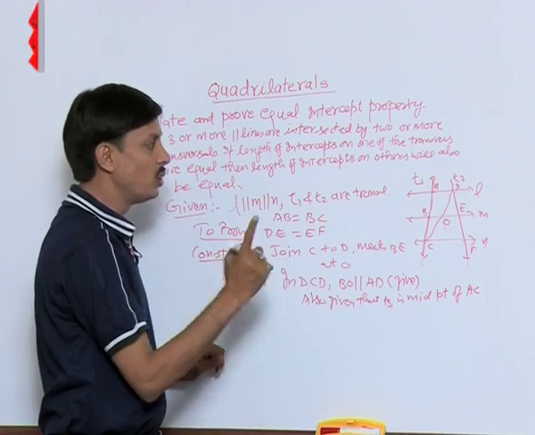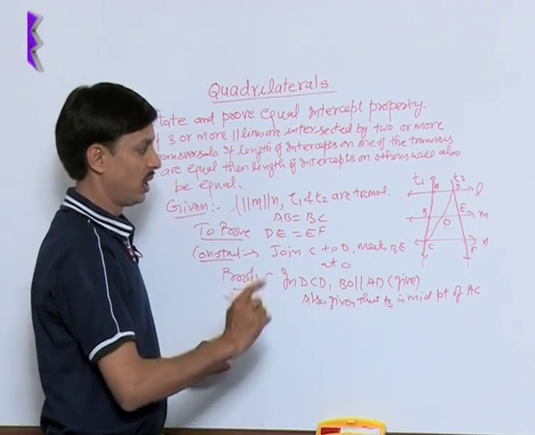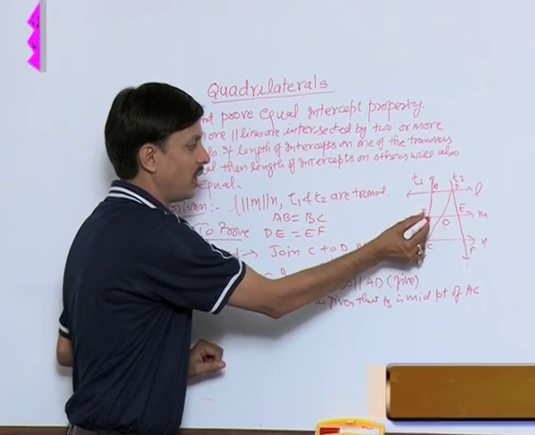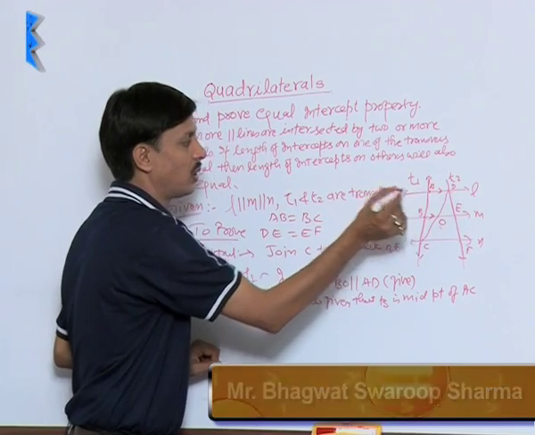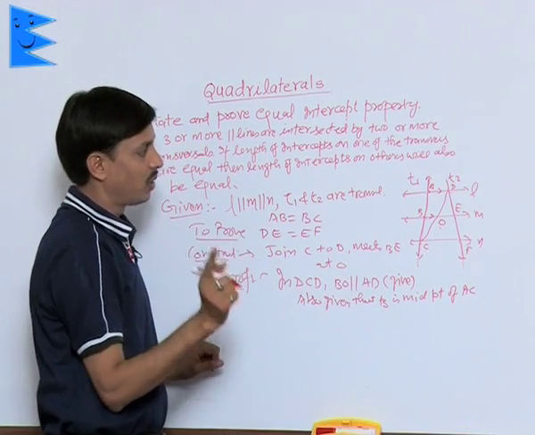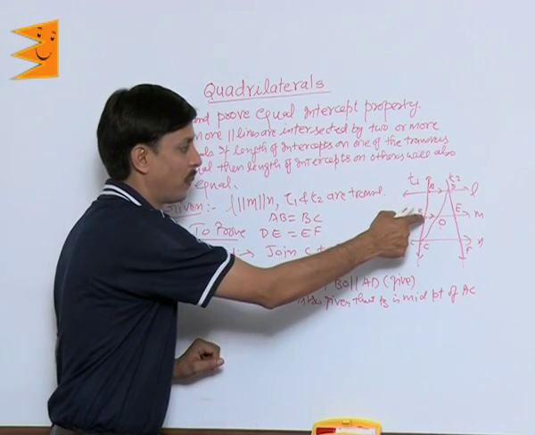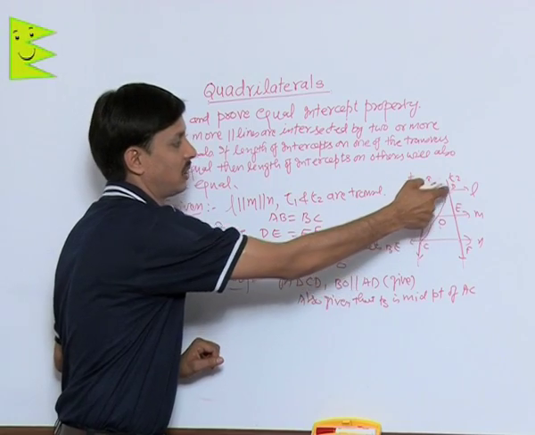So here you can use the converse of the midpoint theorem. In triangle CDA, B is the midpoint of AC, BO is parallel to AD. So as per the converse of the midpoint theorem, if a line is drawn through the midpoint of one side parallel to the second side, it must bisect the third side.